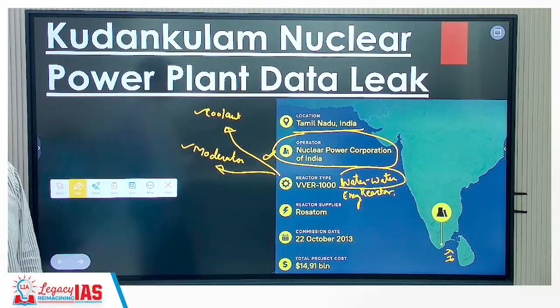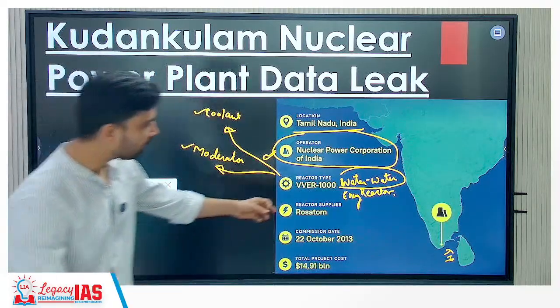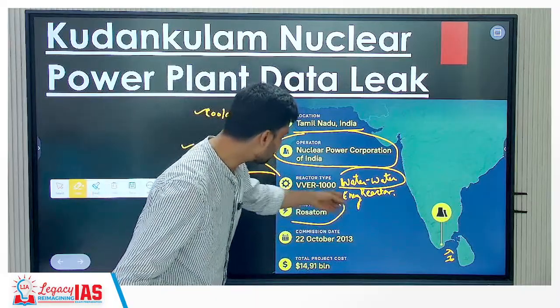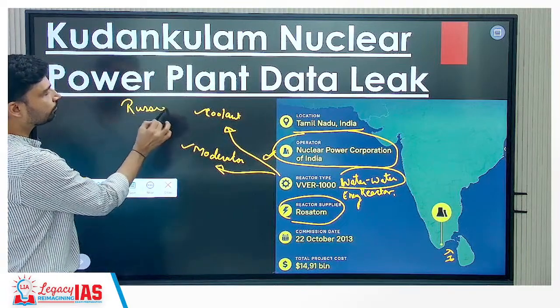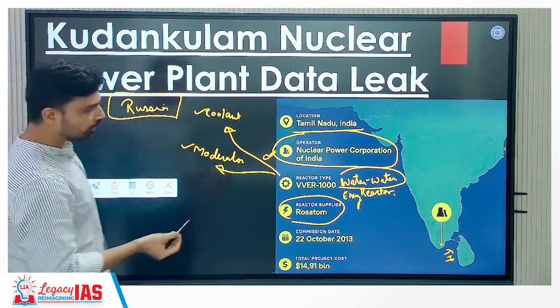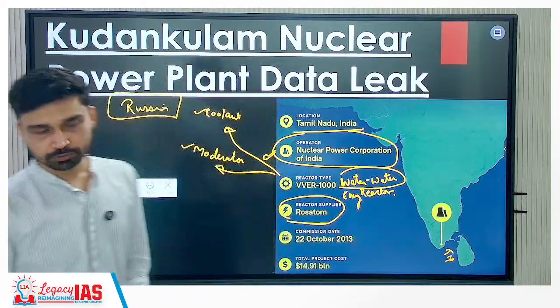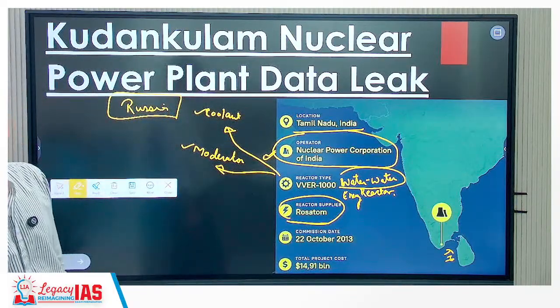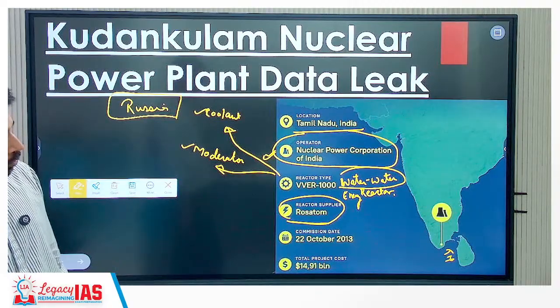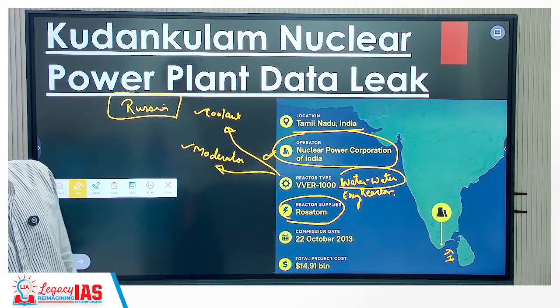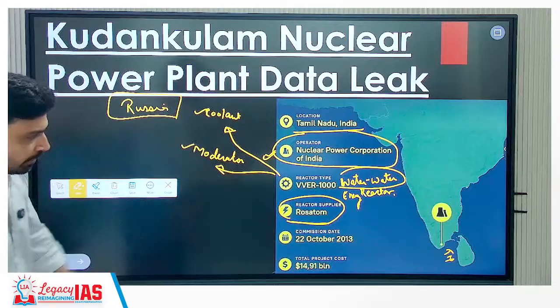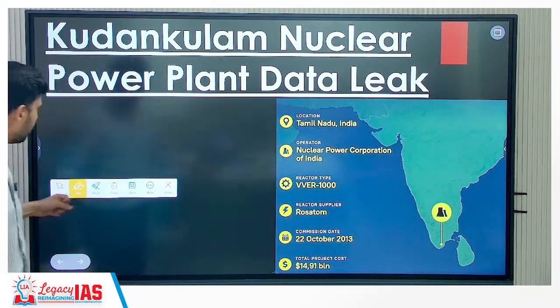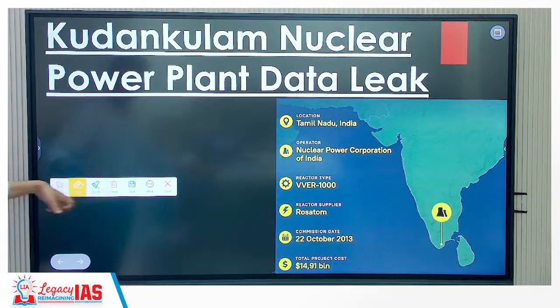In some reactors, other coolants are also used. So that is why it is VVER, the water-water energy reactor. This particular nuclear power plant has been built in collaboration with Russia. In Russia you have a company called Rosatom, which is the reactor supplier. In India, the majority of new nuclear power plants we have been building are in collaboration with other countries, mostly France and Russia. The commission date was 2013, and recently the government has announced an expansion of this project. Three more reactors would be installed in the same place.